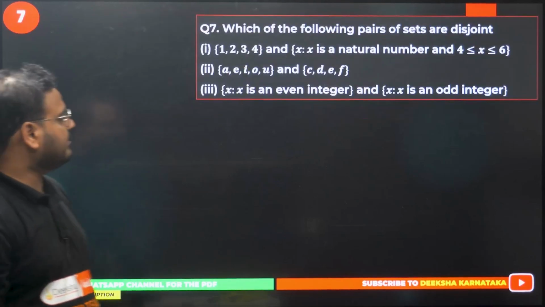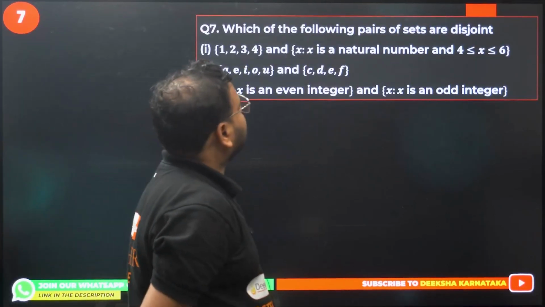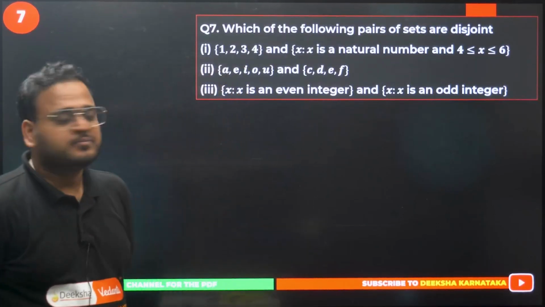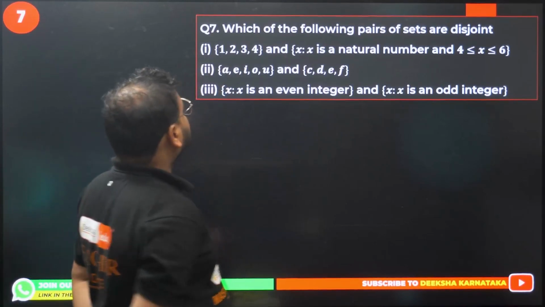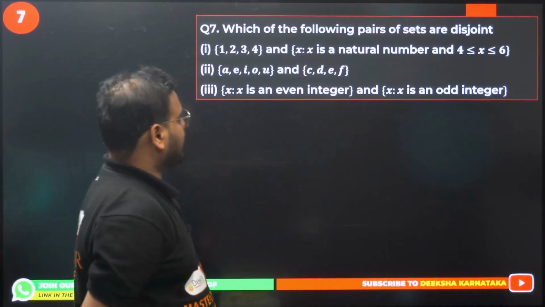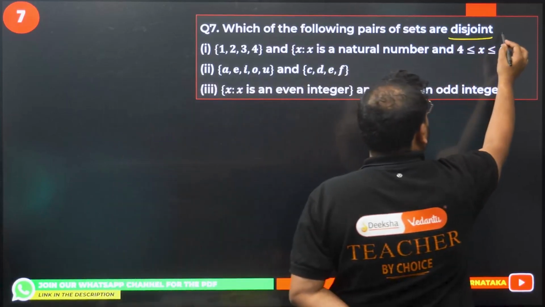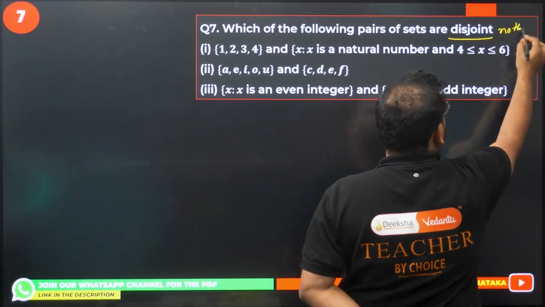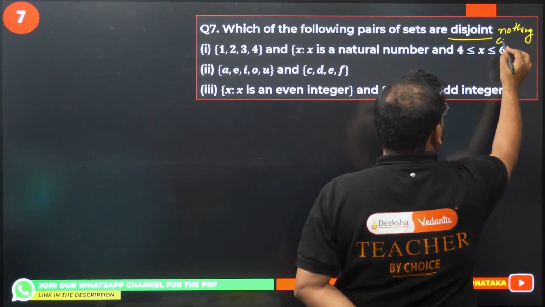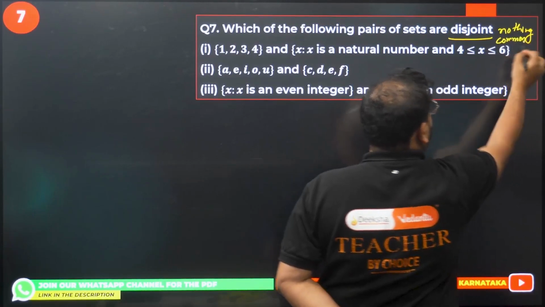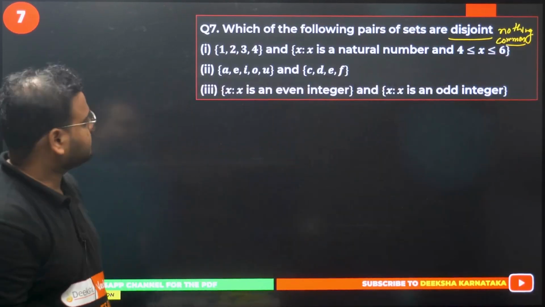Question number 7 now. Which of the following pairs of sets are disjoint? Disjoint means nothing in common. Nothing common. Is that clear?